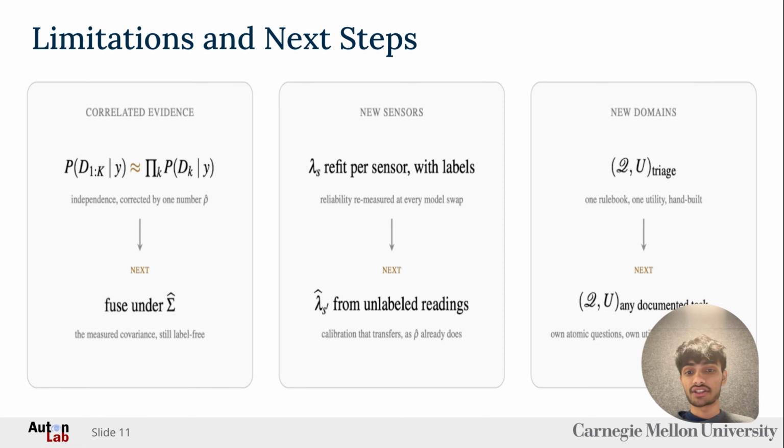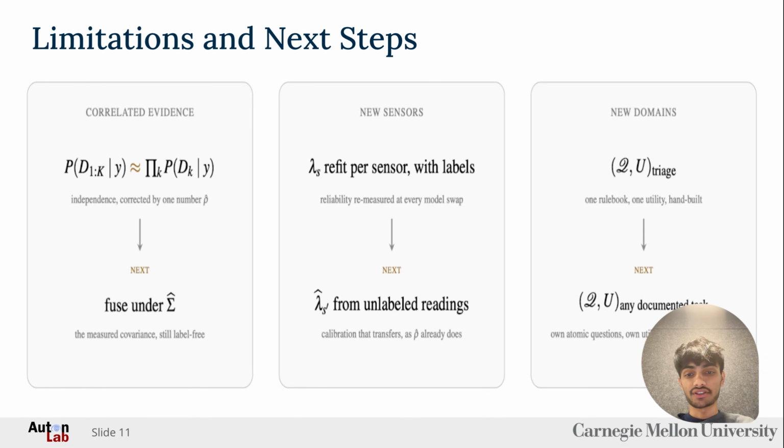So the limitations of our work are that right now, as I mentioned, the correlated evidence still needs some work. We might need to use the entire correlation matrix instead of one number, the ICC. And so we need to find more robust ways of tempering the correlated evidence.